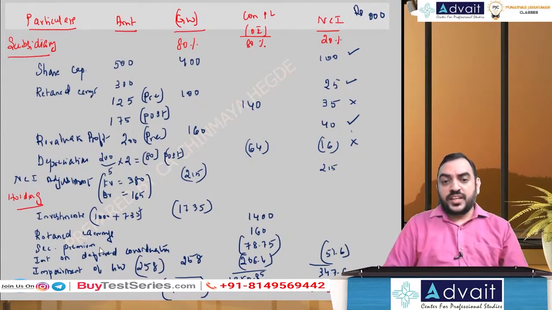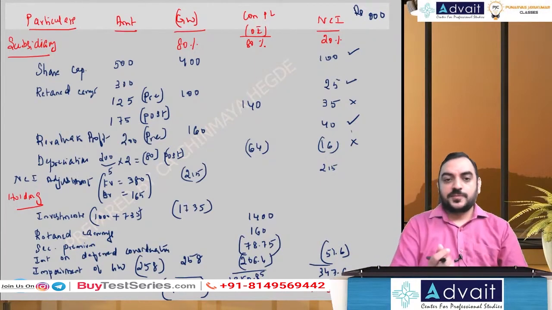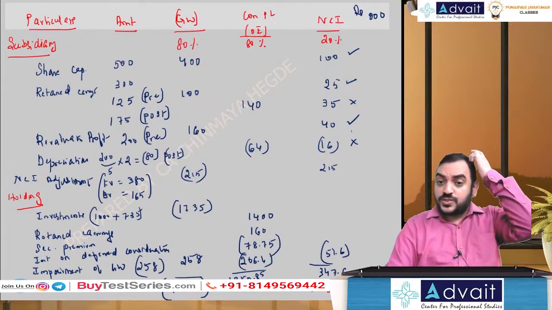So goodwill 1032, Con PL 1350.85, NCI 347.6. Okay, hope you have done till here. Any doubts?